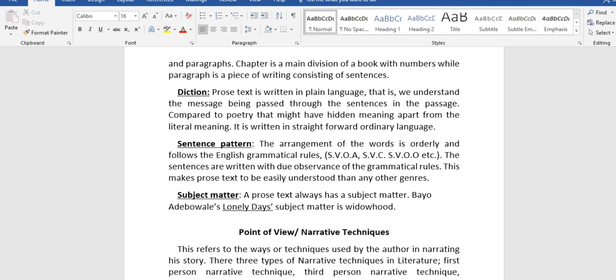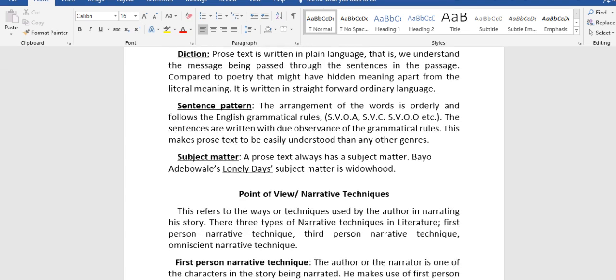Another thing we have to consider is the subject matter. A prose text always has a subject matter. Bayo Adebowale's Lonely Days, its subject matter is widowhood. If you look at some of the prose texts we are reading, they must have a subject matter.